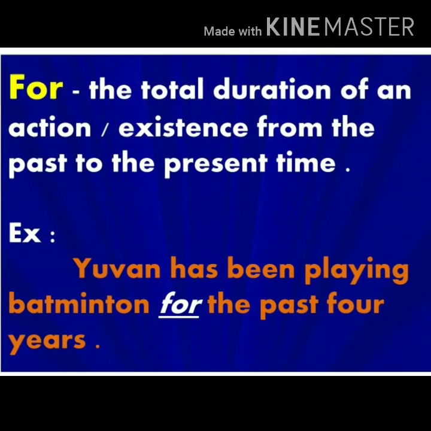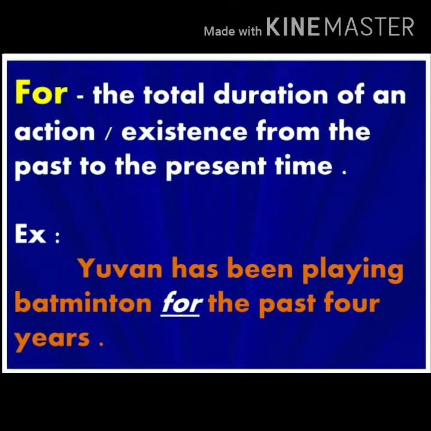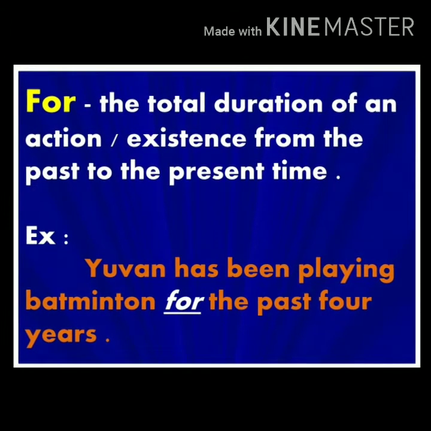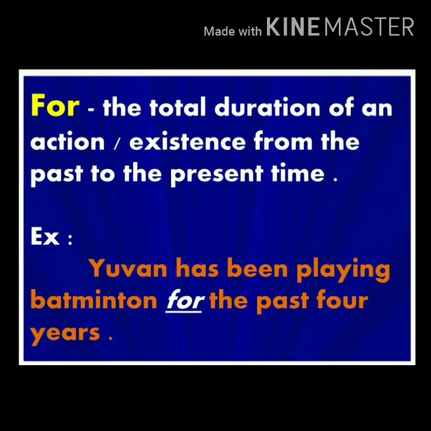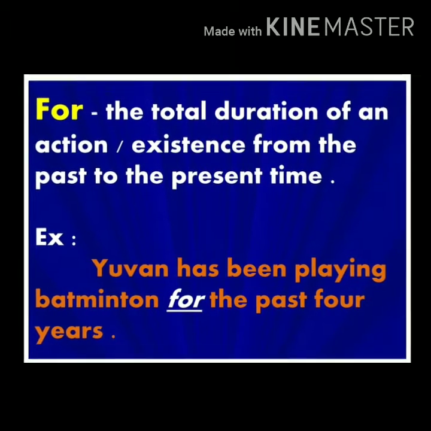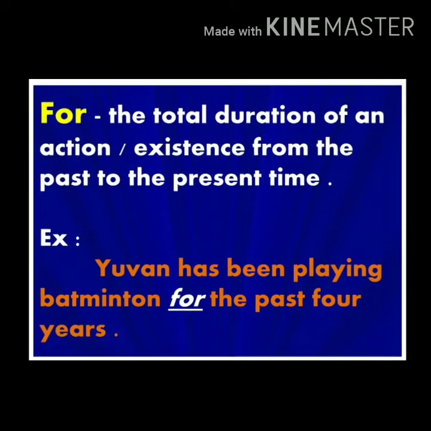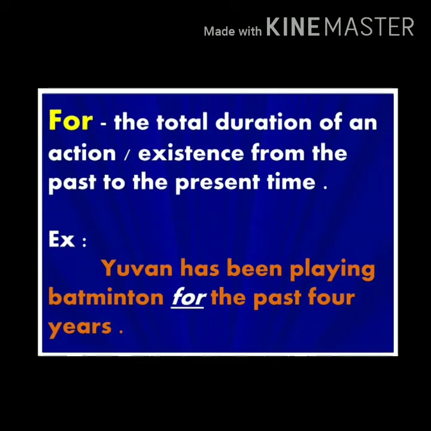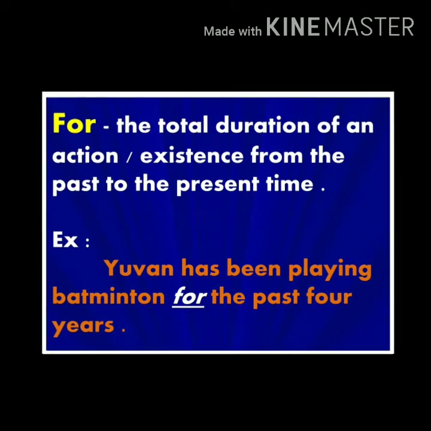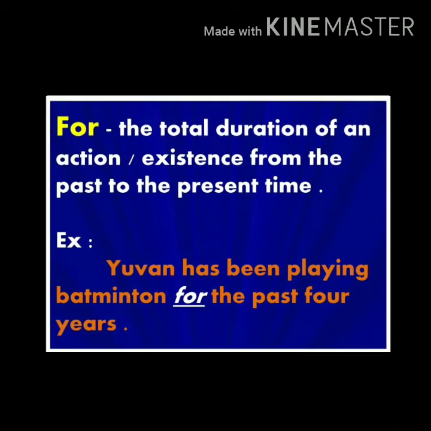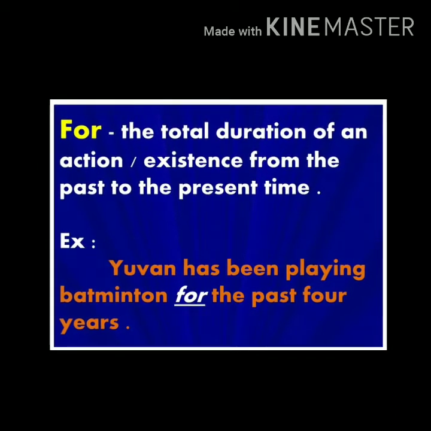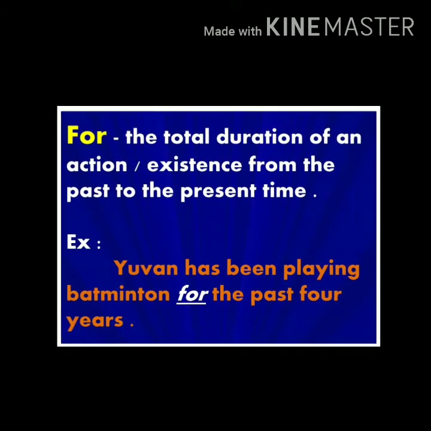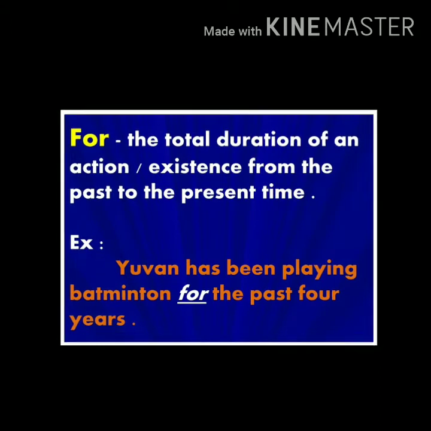We use for when we are talking about an amount of time, how long something happens. Usually, we use it with a period of time. It can be specific or general. For can be used with all tenses. Example, Yuvan has been playing badminton for the past 4 years. Here, the action of playing has happened only for 4 years.